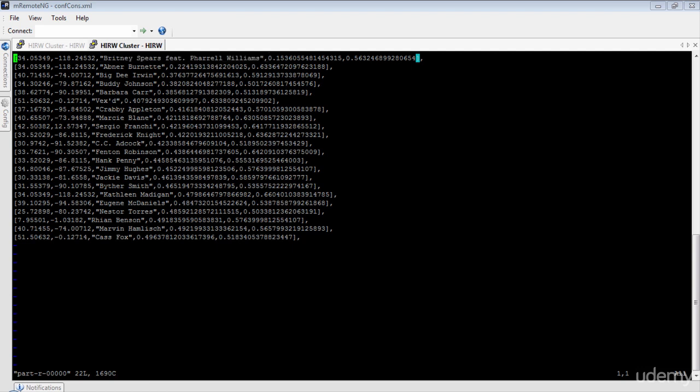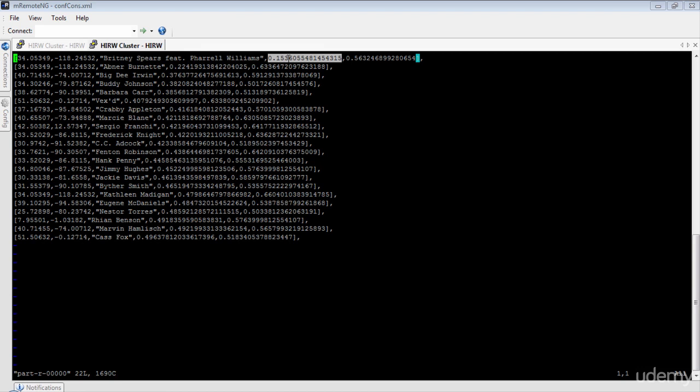Why do we see Britney Spears in the list? Britney Spears is a popular and well-known artist, right? Because this artist is taken together. It's not just Britney Spears, it's Britney Spears featuring Pharrell Williams. Together as an artist, their familiarity goes down to 0.153, and hence they ended up as less familiar.